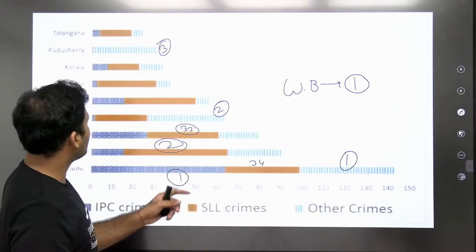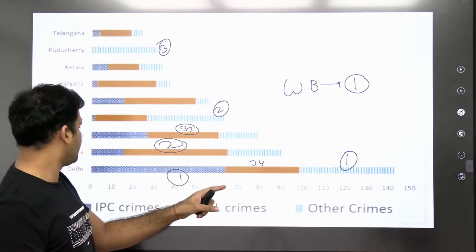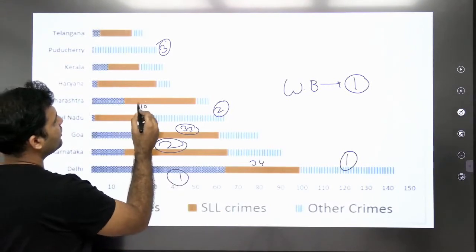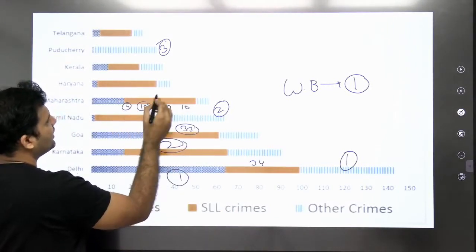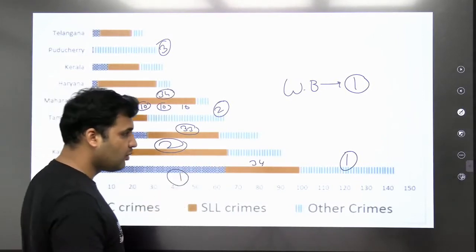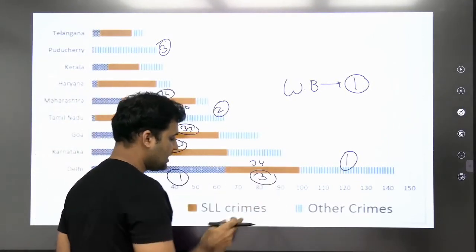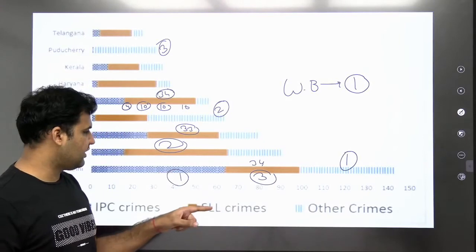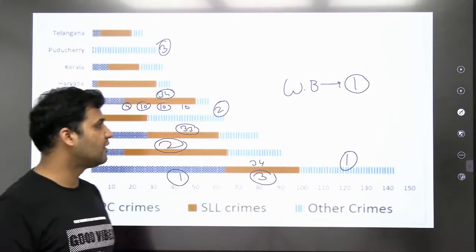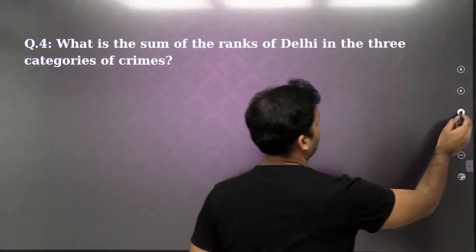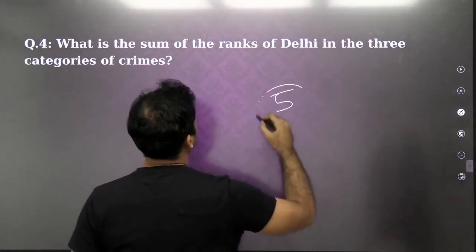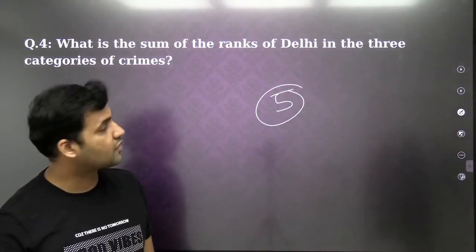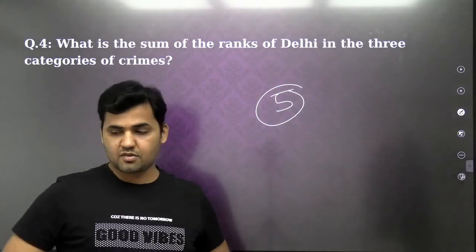So the next highest possible rank would be, Maharashtra and Delhi are both closest to each other. This value is also 10, 20, 30, and it is near 34. So Maharashtra and Delhi will have a tie, and both of them will be given a rank of 3 in the SLL category. So the sum total of the ranks in all 3 categories will be 1 plus 3 plus 1, that is 5. So the answer to the last question is 5. That's it, guys. These were the 4 questions of stacked bar graph asked in CAT 2019 morning slot.